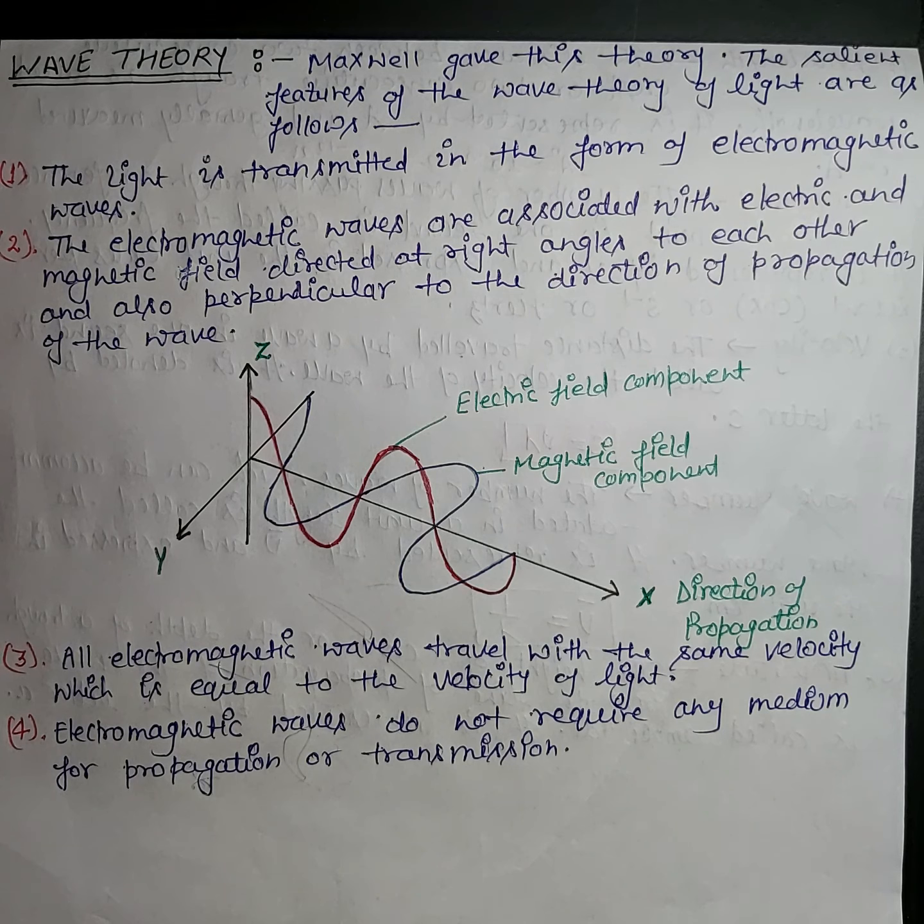As we know that sunlight reaches us through space where no medium is present, so we can say that electromagnetic waves do not require any medium for propagation. So this is the second theory about the nature of light, wave theory. This theory says that light is a wave, not a particle.